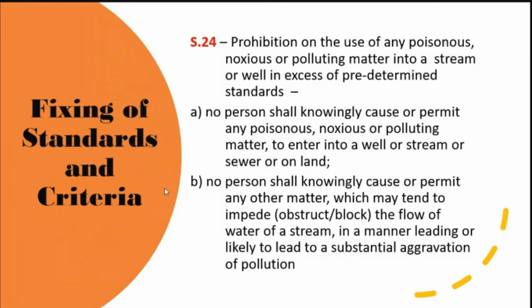So, under this section, no person shall knowingly cause or permit pollution of the water bodies, and this I have discussed earlier. And no person shall knowingly cause or permit any matter which may tend to impede or obstruct the flow of water, like plastic pollution in the water that obstructs the flow of water.